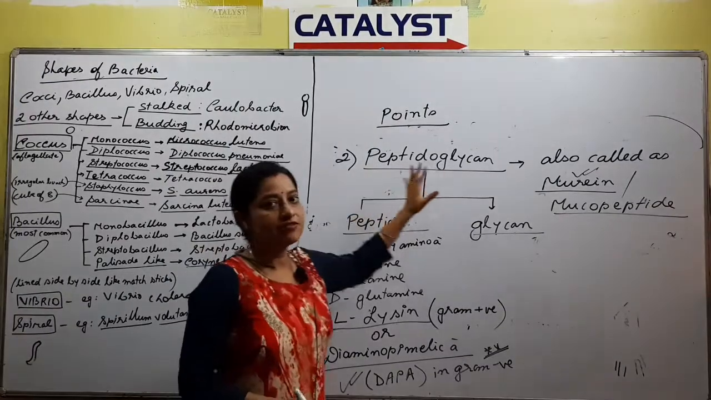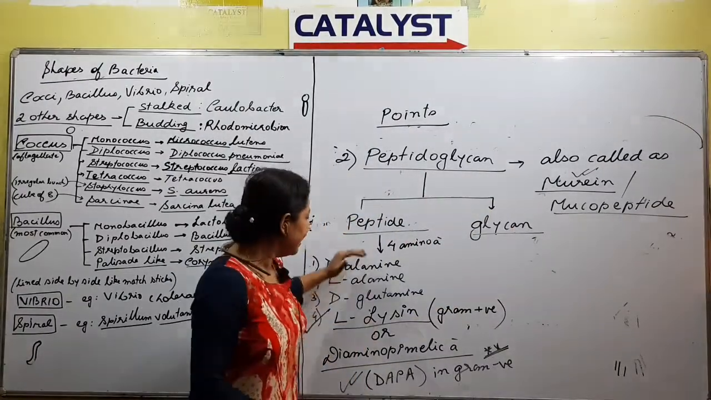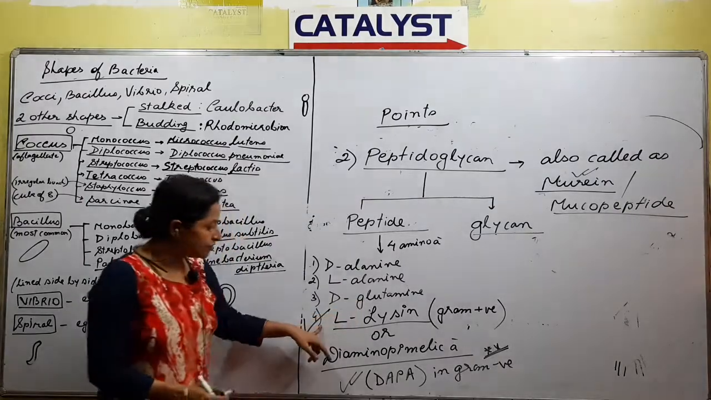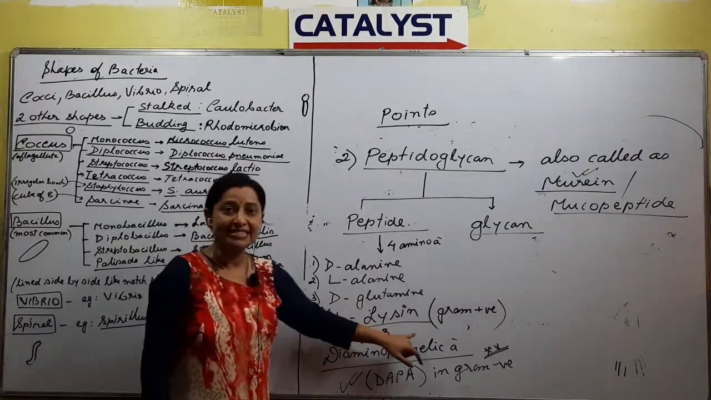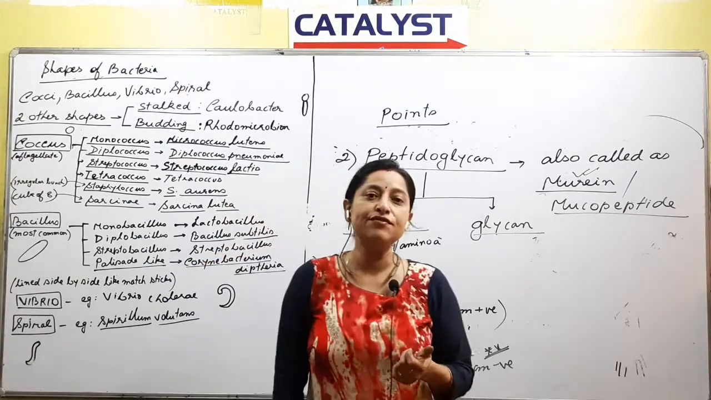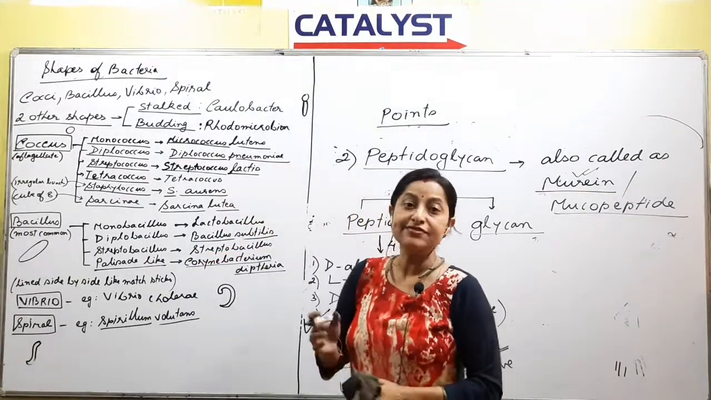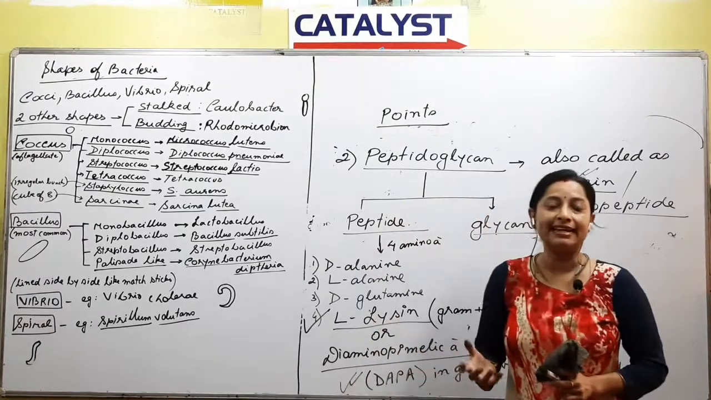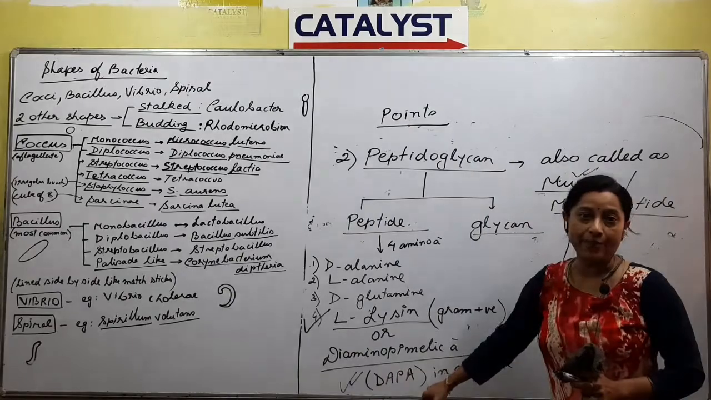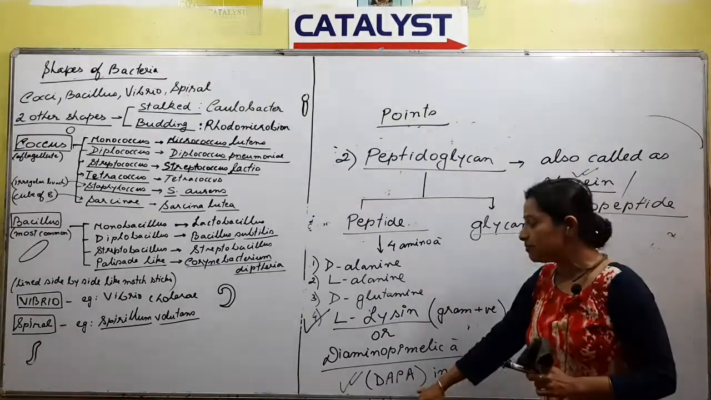It is made up of certain types of amino acids. These are the amino acids that are common for both positive and negative, but we have the fourth one that is called L-lysine. L-lysine is present only in positive, and in case of a gram negative cell wall, in its place you have something called DAPA. So most questions have been asked about DAPA.